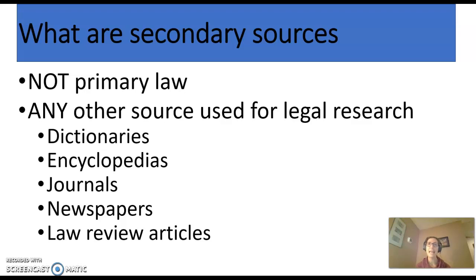Just remember, anytime you're using a source other than the case itself, the statute, or the administrative regulation, if you're using any other source, that is a secondary source. So that would include dictionaries, legal encyclopedias we will talk about. There are law journals, newspapers, law review articles. We're going to go through quite a few of these.